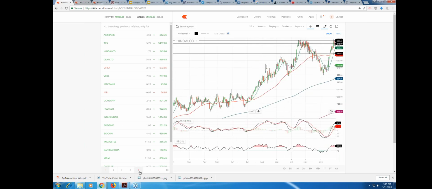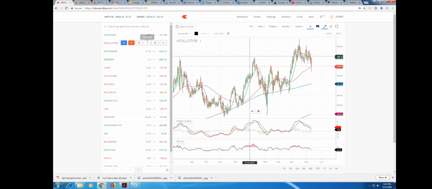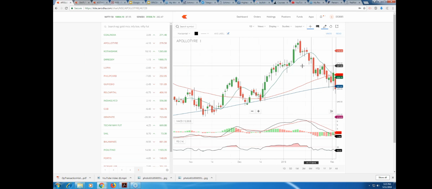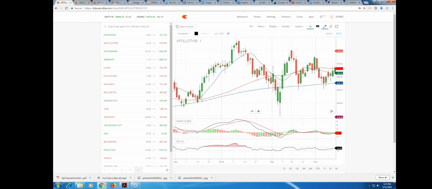Like look into Apollo Tyres. I can show you a trade in Apollo Tyres here. This is a bearish engulfing candle, right? For 3 days price rejection happened. The price tried to go up, but it didn't go up much. But we don't have to trade here. We have to trade only when the candles go below the 10 moving average. Remember that.